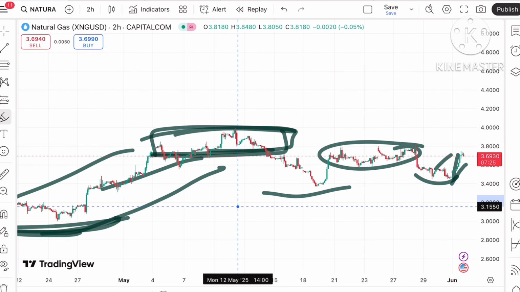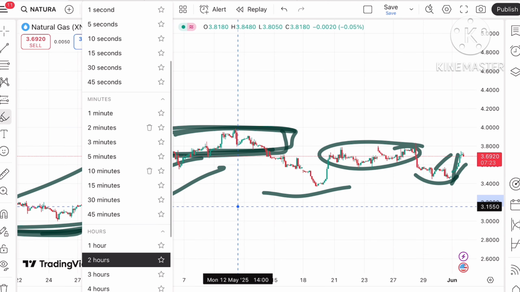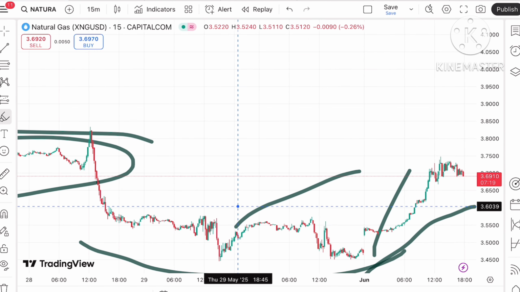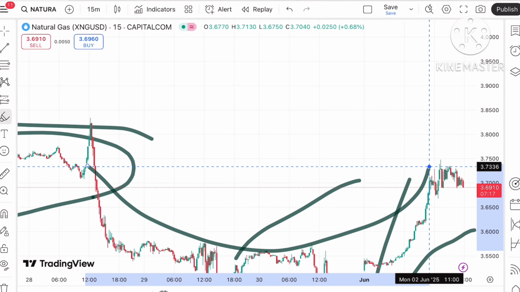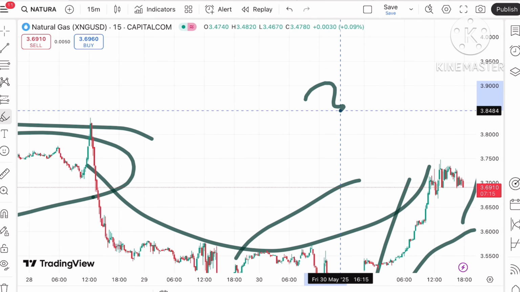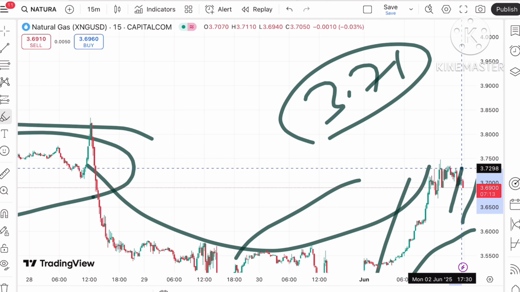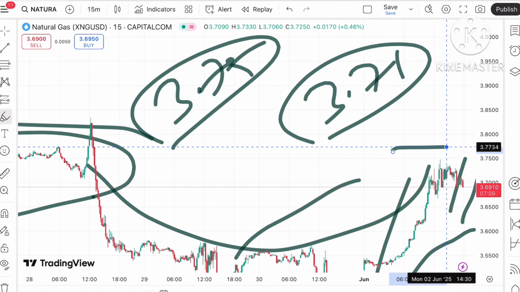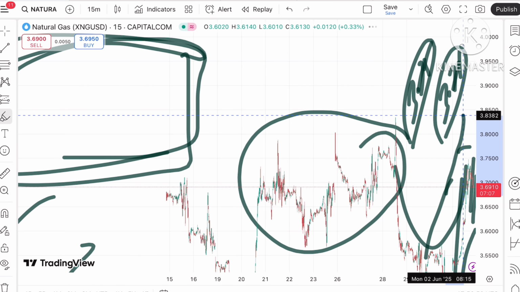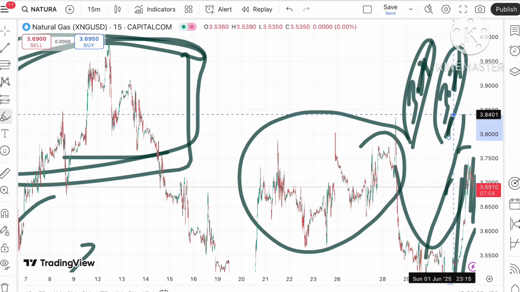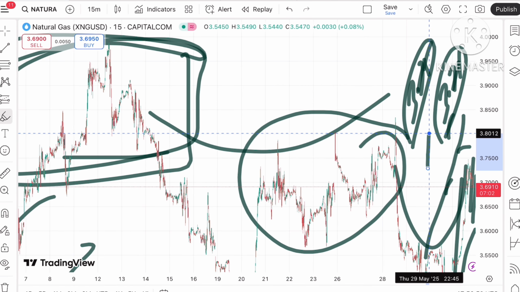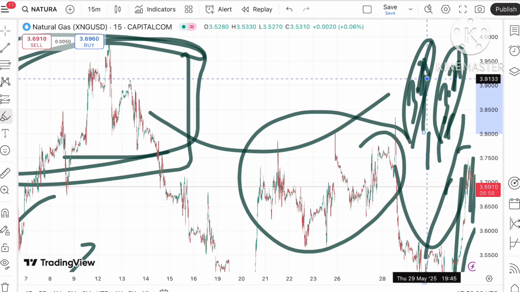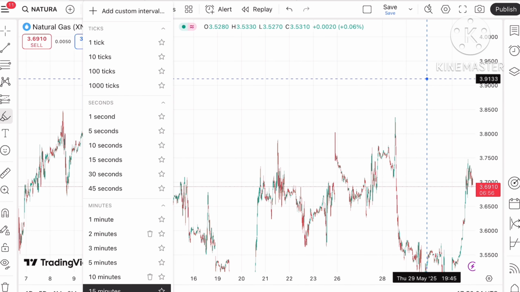Looking at this particular chart, let's go to a 15 minutes chart because the volatility is less on the 15 minutes chart. If you look at this trend, a clear U pattern is forming here, so chances are high that if the price sustains above a level of 3.71, it can cross 3.75 and then there will be an upside towards around 3.83, because this is the bigger pattern forming towards the high side. So chances of touching 3.83 we can see and then a level of 3.91.